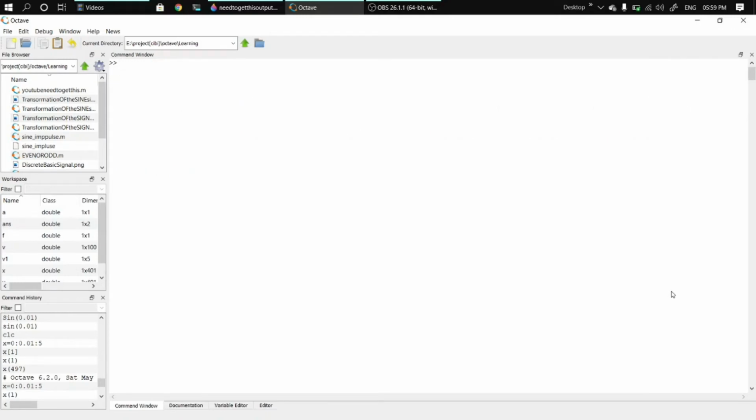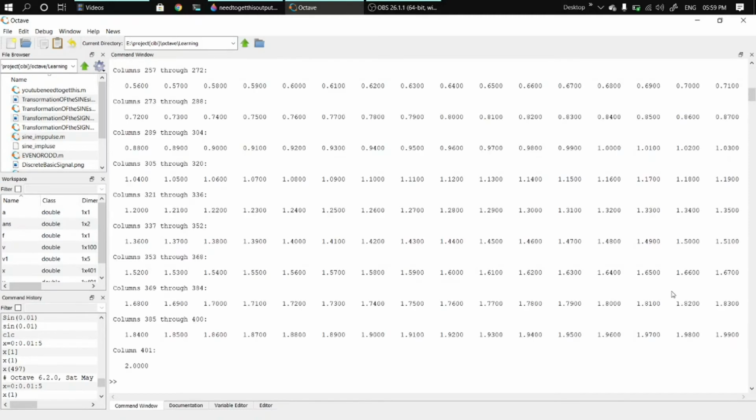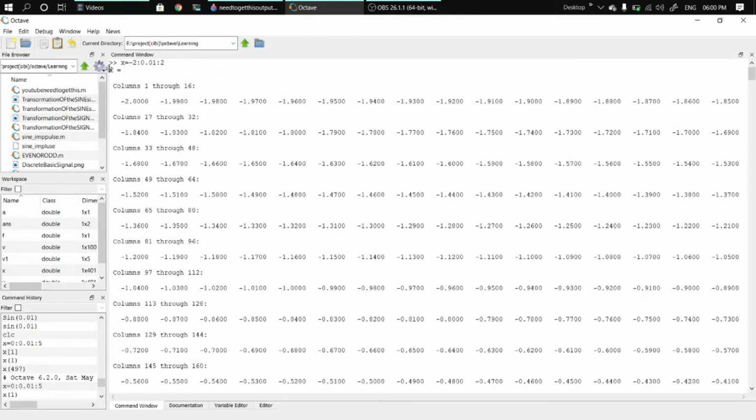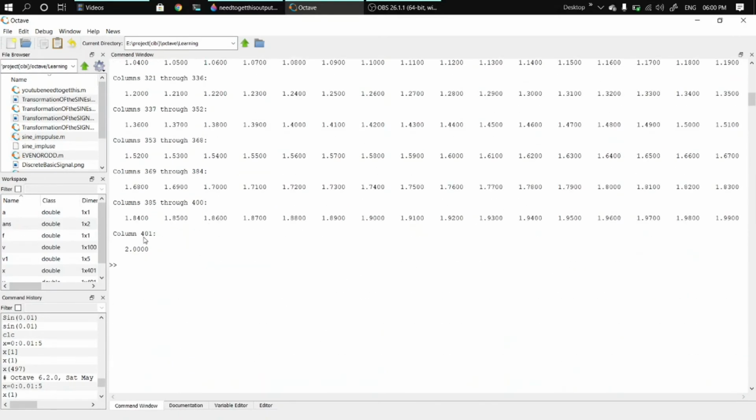As usual, let's assign values for the x-axis first. Put x is equal to, we need values from -2 to 2 with an increment of 0.01. So put -2 colon 0.01 colon plus 2, hit enter. Now you can see this x axis has values from -2 to +2, and it has 401 values.